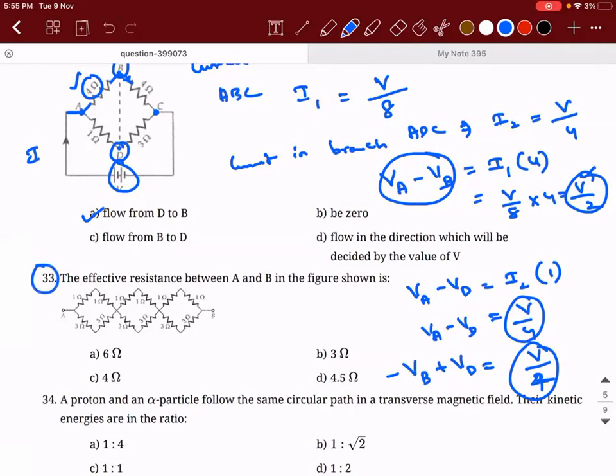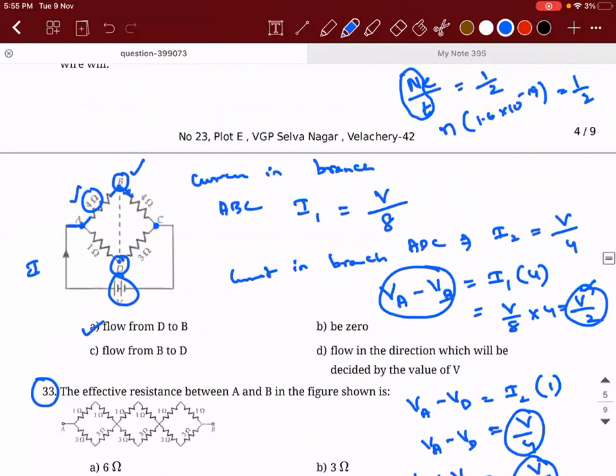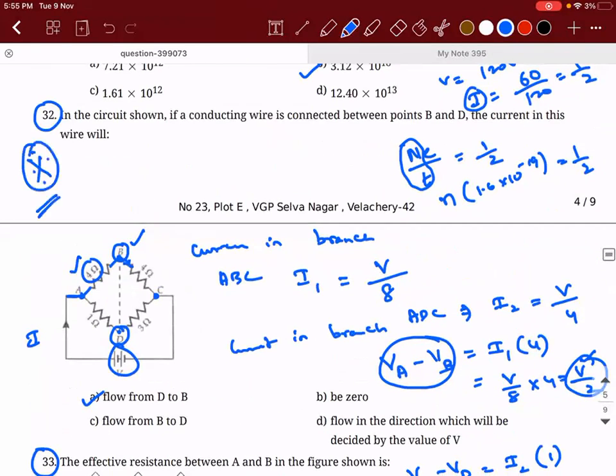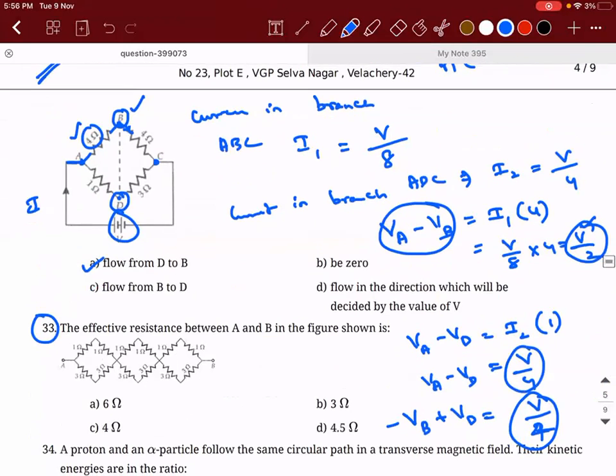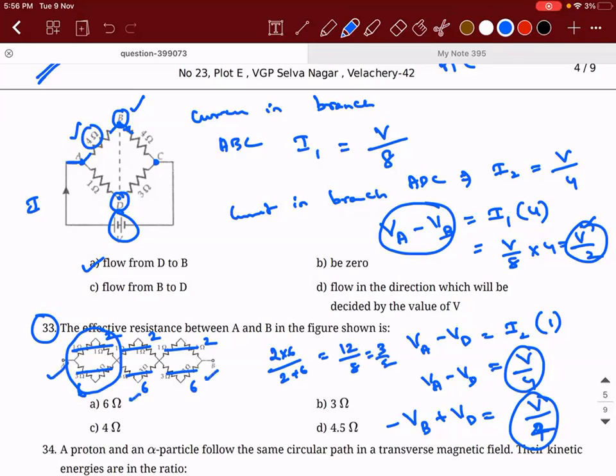Okay. So 33rd. This is also a good problem. But most importantly, I want you all to understand the concept that we are discussing. So the effective resistance between the points A and B: 2 and 6 are in parallel. So the resistance of this particular branch will be 2 into 6 divided by 2 plus 6, that is 12 divided by 8, that is 3 by 2. So 3 by 2 plus 3 by 2 plus 3 by 2 is 9 by 2. 9 by 2 is 4.5.